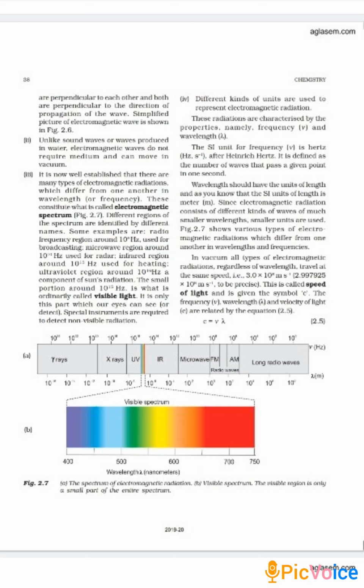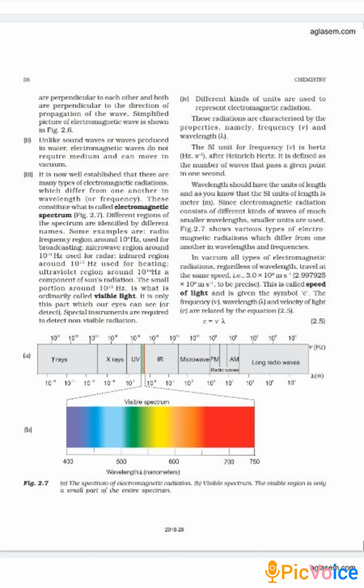Now I am coming to some properties of electromagnetic radiations. So these electromagnetic radiations, students, we will discuss their nature, but not the complex nature, because those complex aspects you will be studying in your physics part, okay?